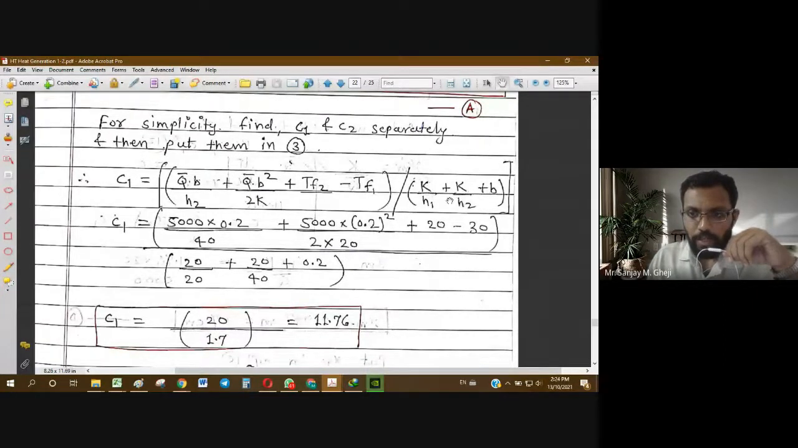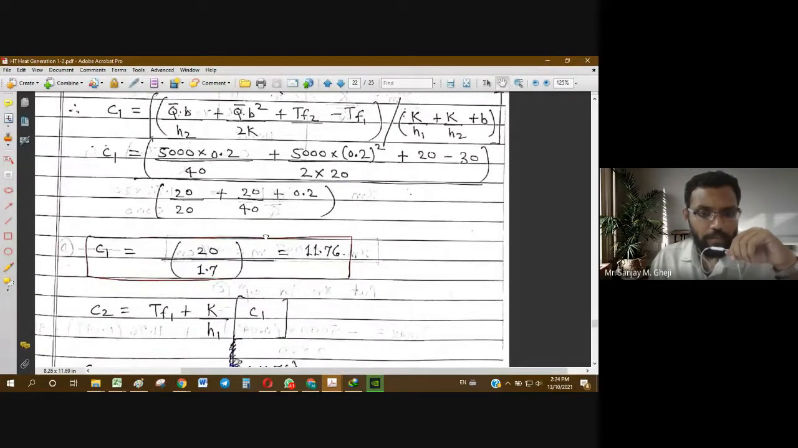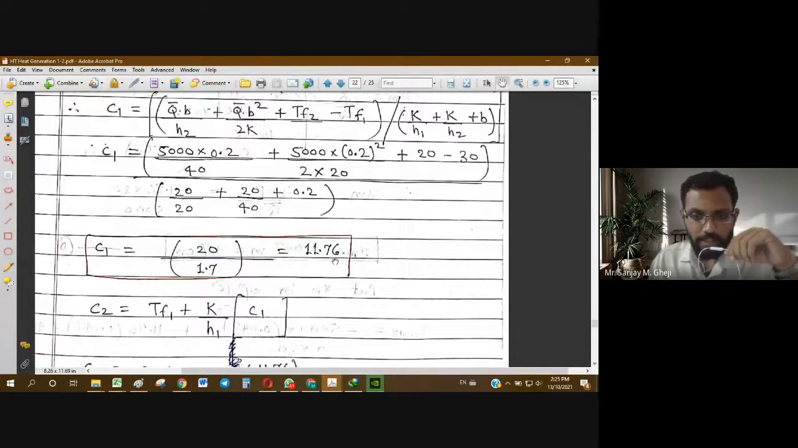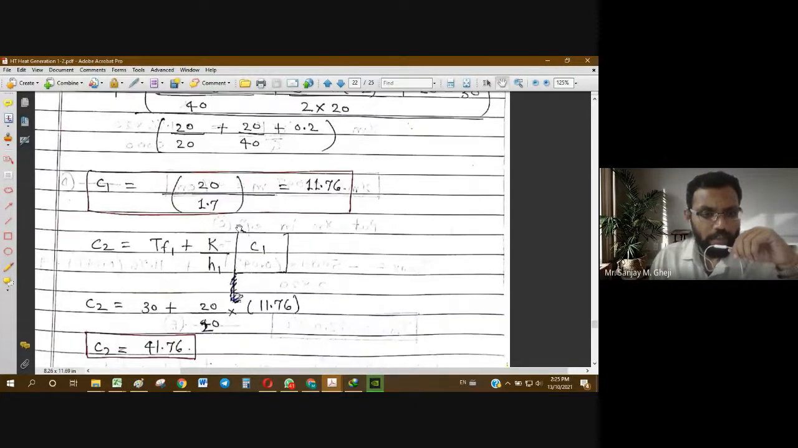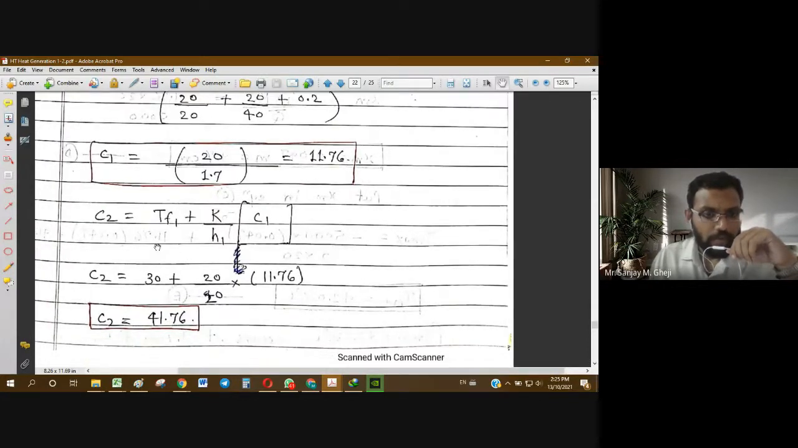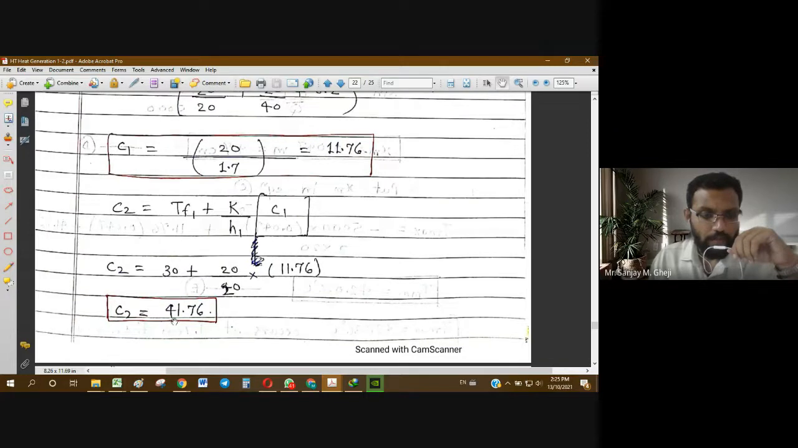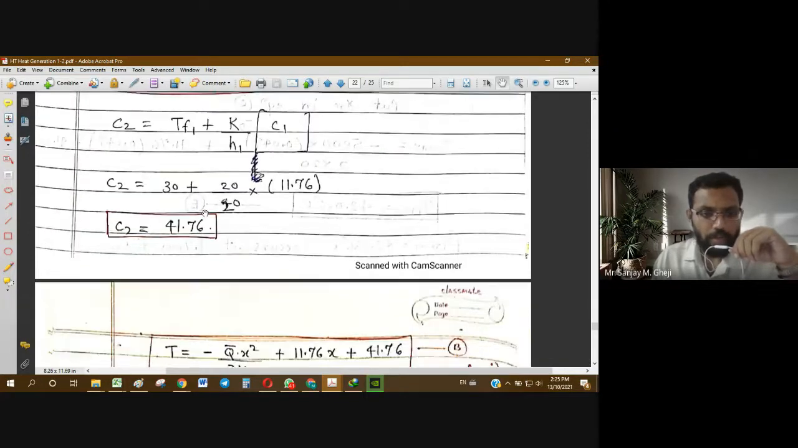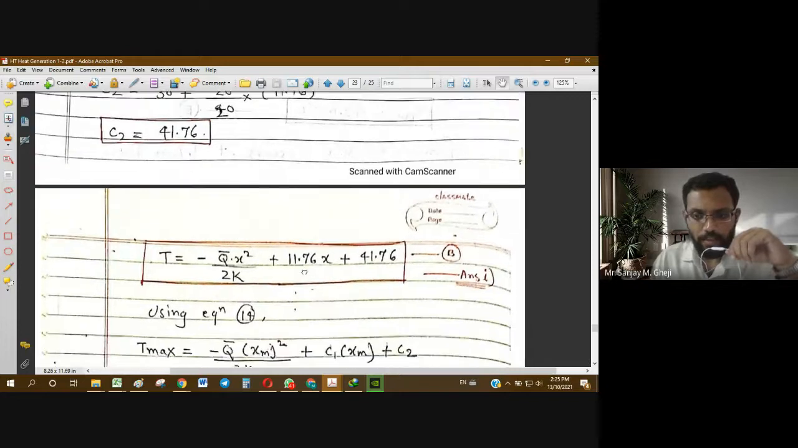Then in the denominator we again have three terms: k by h1, so 20 by 20, plus k by h2, that is 20 by 40, plus b, again 0.2. When you put in all the values and calculate, you get C1 equal to 11.76. Then C2 is TF1 plus K by H1 into C1. So you simply put TF1 as 30, K is 20, and H1 is also 20, into C1 we have just found, 11.76. Put in here, you get C2 as 41.76.